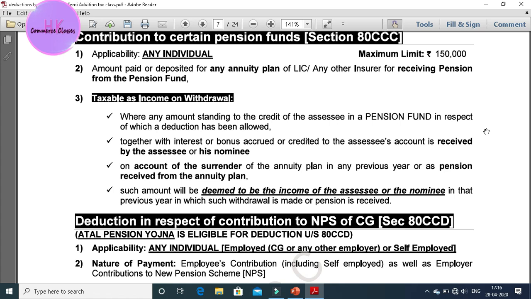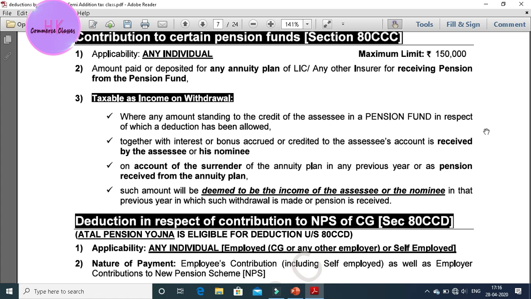There is one very critical limitation. This section has that limitation which everyone hates, but 80CCD is a good one. Whenever you receive the money at maturity from the pension scheme, any pension fund account, your income will be treated as taxable.